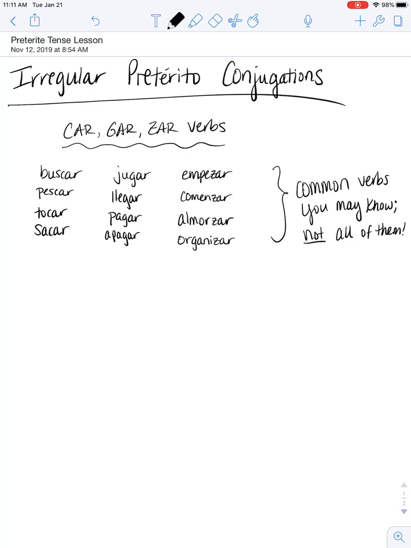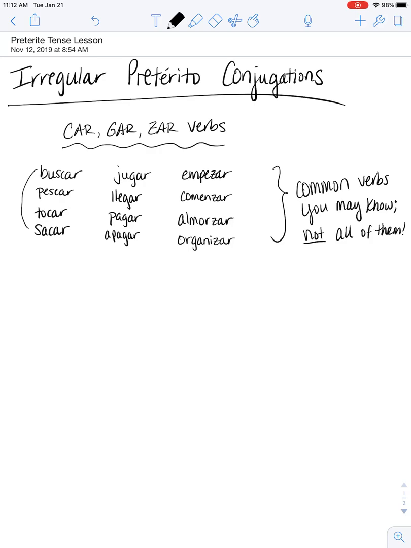So I have here some of the common verbs that end with CAR, GAR, or ZAR that you may already know. Please note that this is not all of the CAR, GAR, ZAR verbs. There are more out there. Examples of CAR verbs right here: buscar, pescar, tocar, and sacar.